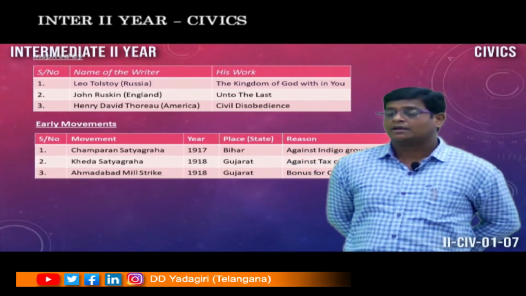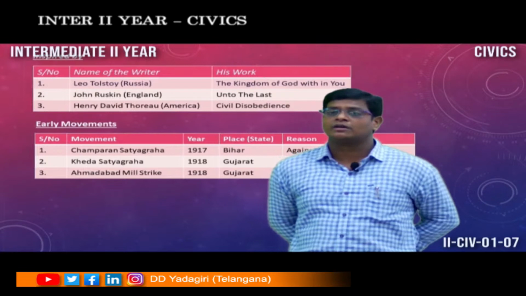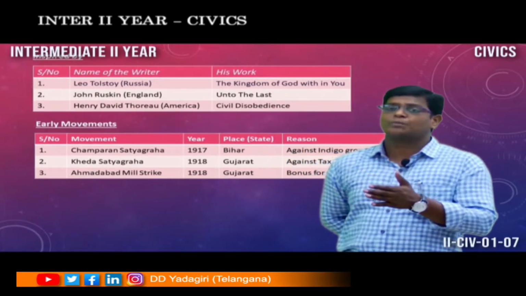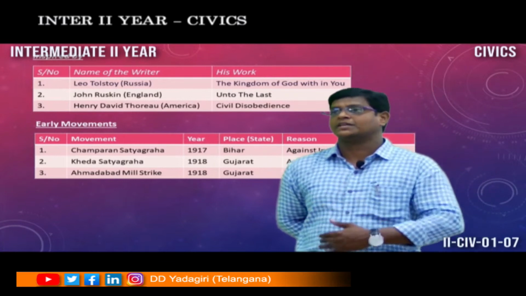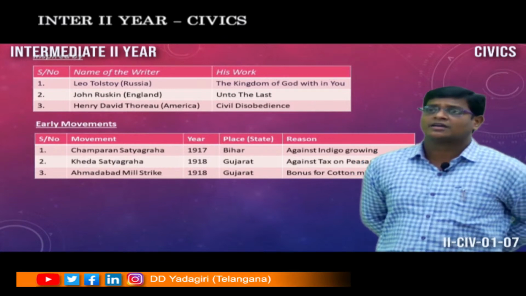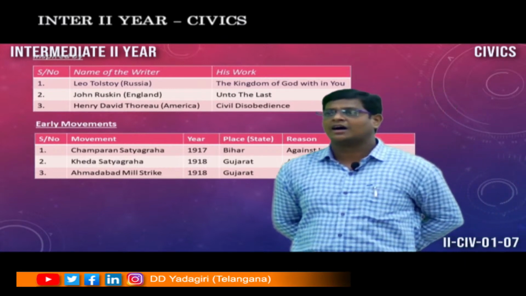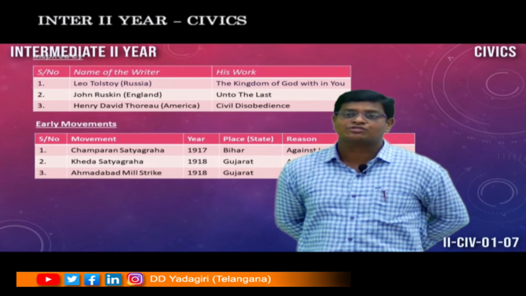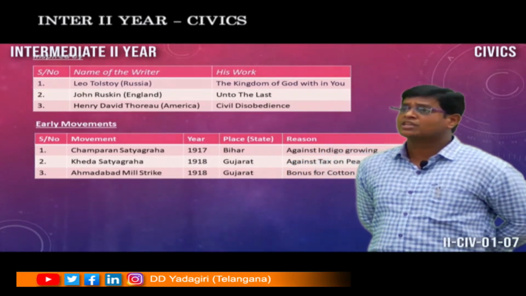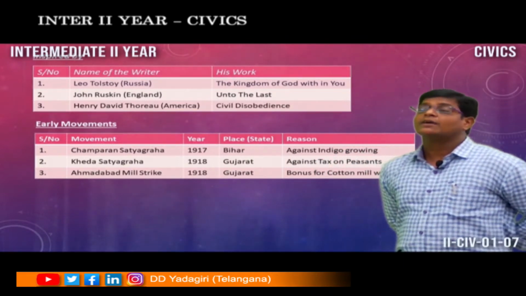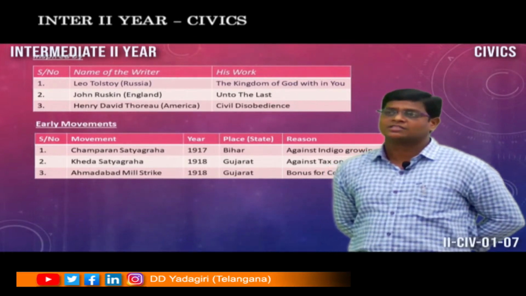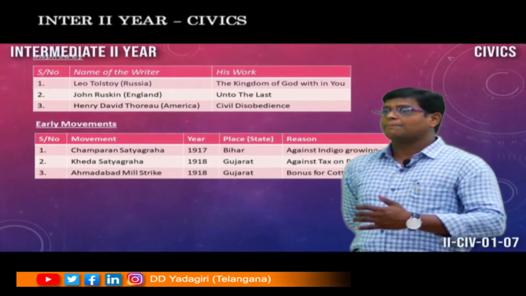Early movements. These are the movements before the active participation in the Indian national movement. They are Champaran Satyagraha, Kheda Satyagraha, and Ahmedabad Mill Strike. What are they? Champaran Satyagraha, Champaran is located in Bihar.